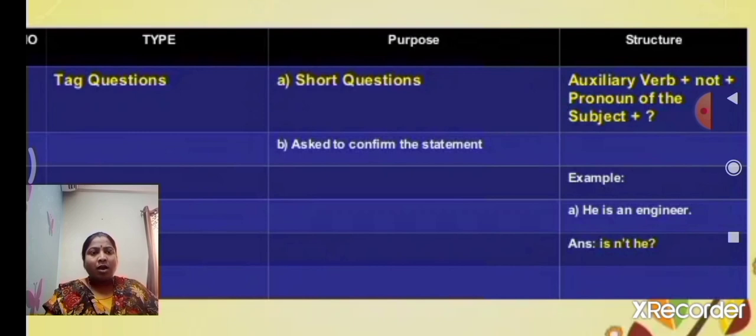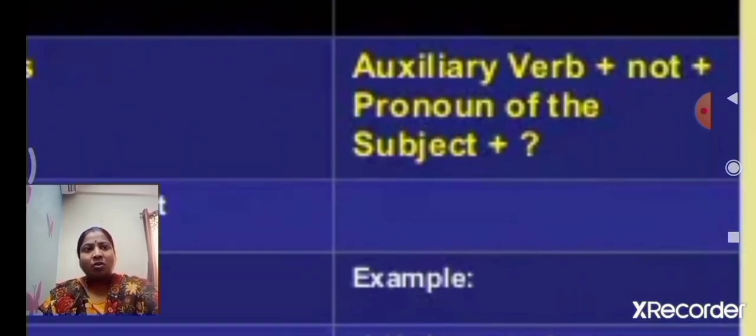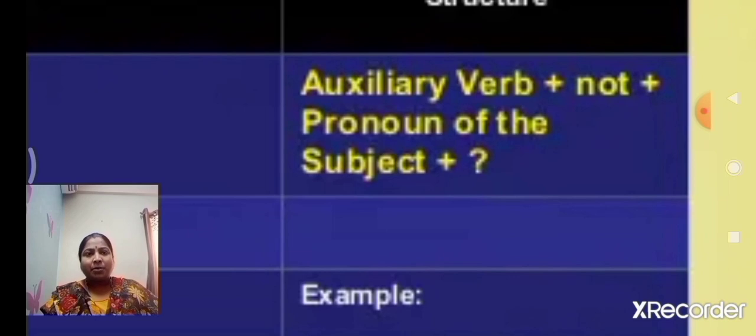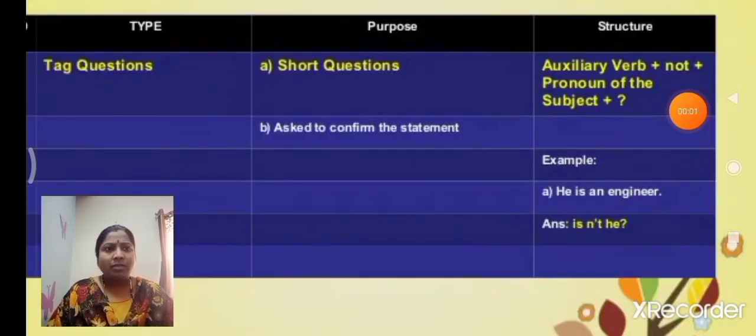And also at the end we put the question mark. Here we can observe the structure: is not he. We can observe clearly: auxiliary verb plus not plus pronoun of the subject.